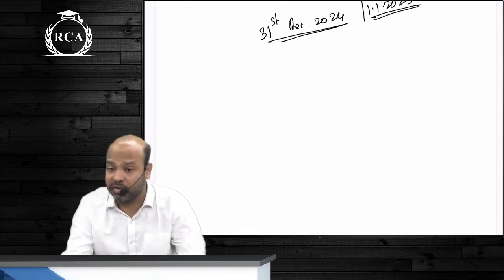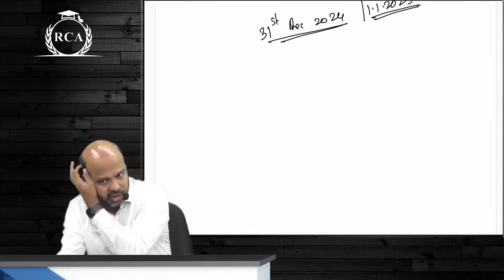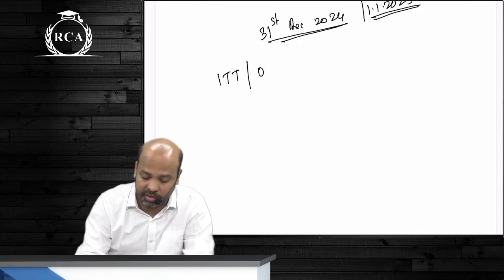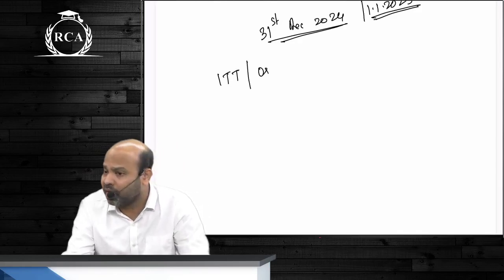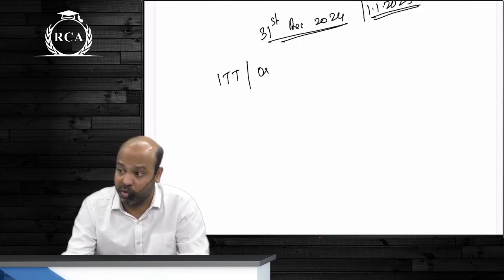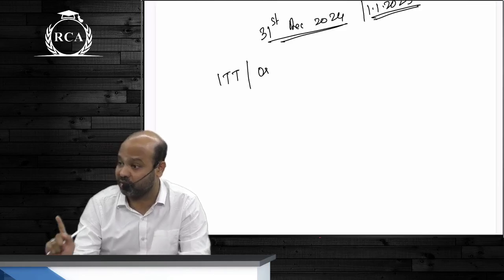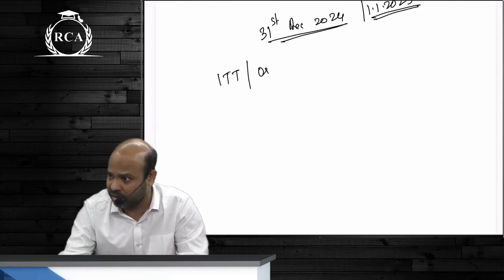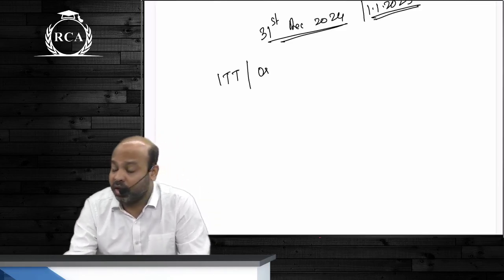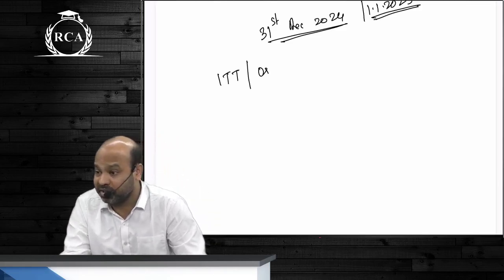After you write your CA intermediate examination, there will be something called as ITT and orientation. ITT beta is for computer skills, orientation is for your soft skills, communication skills. It is mandatory to undergo these two trainings. These are provided by ICAI only. No other academy as such beta will provide this. Only after you finish these two, you will be eligible to enroll for articleship.